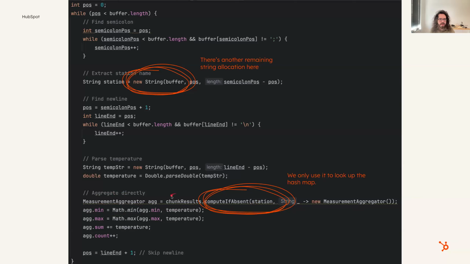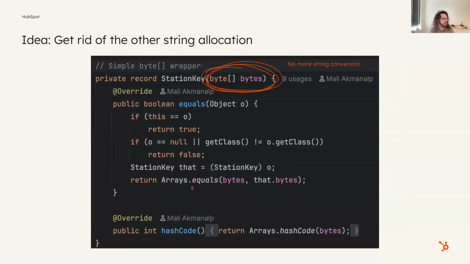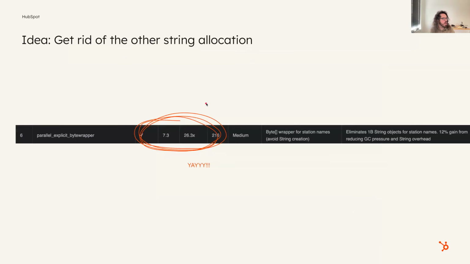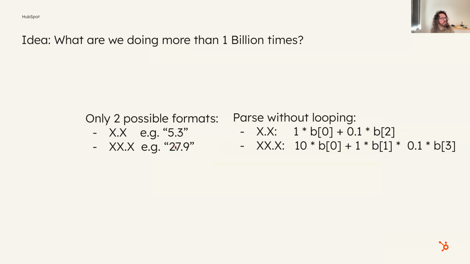So we're looking it up in the hash map, right? So what do we do about that? Well, one idea is that we can get rid of the other string allocation in here. We can say that a station key, instead of being a string, is an array of bytes. We create the station key wrapper for it to make it all nice. And boom, that gets us down to 7.3 seconds. So far, so good. What else?